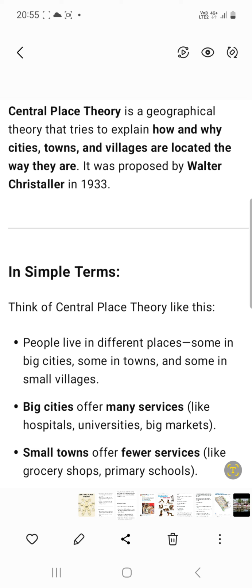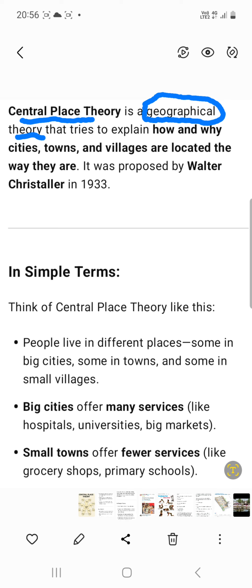See, central place theory is basically a geographical theory, guys. This is geographical, that means it depends on the land. Whatever land we see, it is related to that. Geographical theory, spatial theory, basically you can say spatial theory.